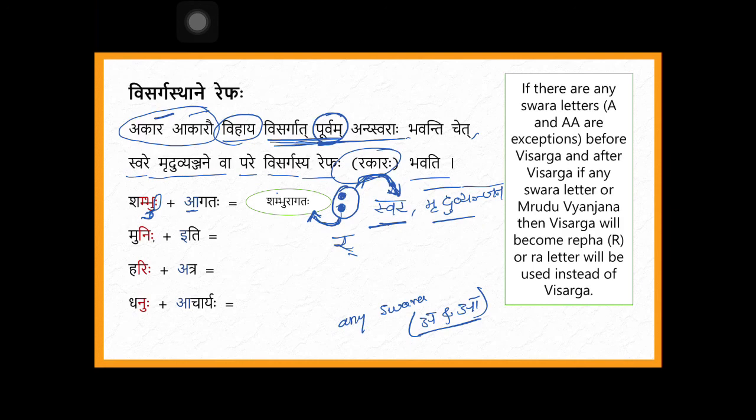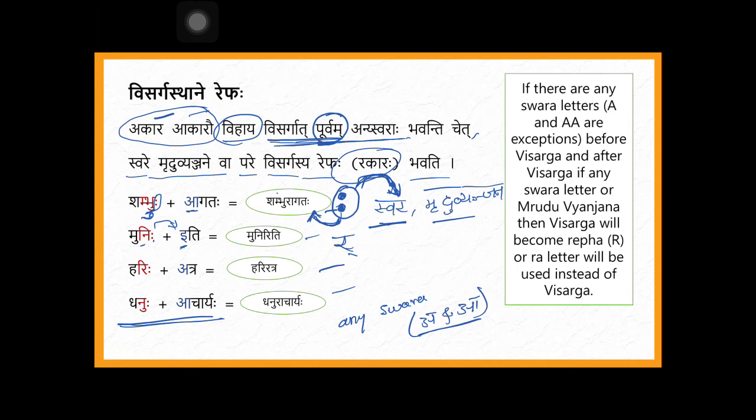Here also visarga is there. Before visarga there is a swara I, but it is not a or aa. And after visarga there is one more swara I, also any swara. So then what will happen? Muniriti. The same way, Dhanuhu acharya will become Dhanuracharya. Harihi atra will become Hariratra. These are 4 examples.